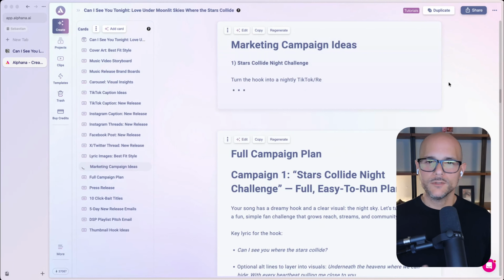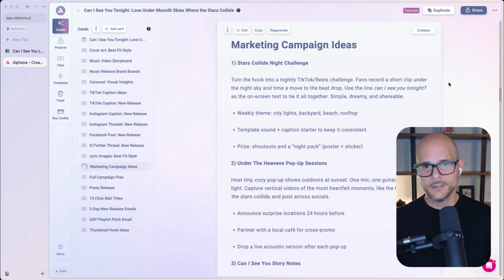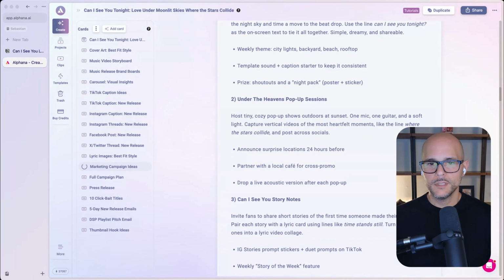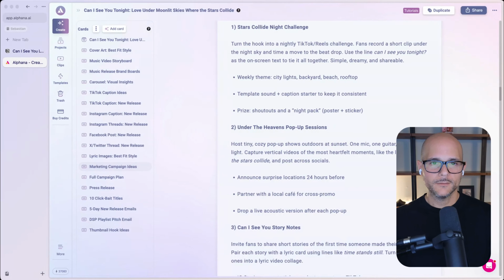For me, I wasn't a fan of how it was. I want it to be written a little bit differently. This is a little bit more of what I was expecting, right? A little bit easier organized. And so this is just something that I'll probably tweak in the prompt so that it could generate like this going forward. And look at that now, right? So here's what it did.